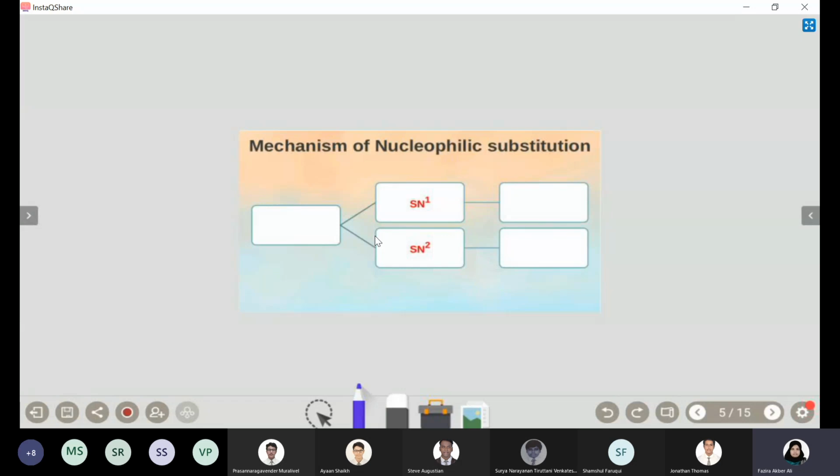Okay, now let's discuss the mechanism. As I said earlier, nucleophilic substitution is of two different types. That's why I didn't take any example at the beginning, because both mechanisms are different and give different products. So nucleophilic substitution is of two types, SN1 and SN2.